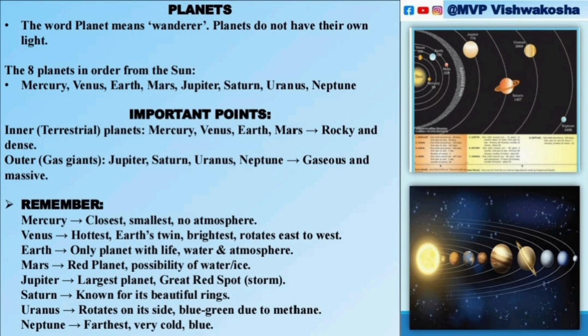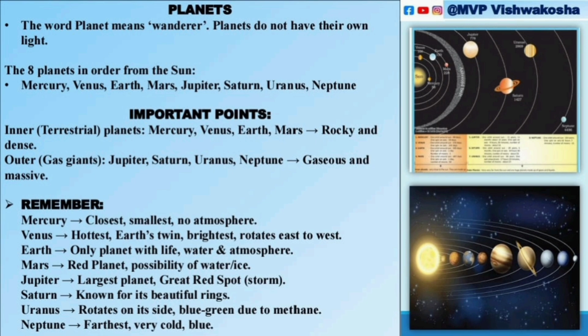And the last one is Neptune. It is the farthest and very cold. It is blue. These are the important key points about Mercury, Venus, Earth, Mars, Jupiter, Saturn, Uranus, Neptune that you should know.